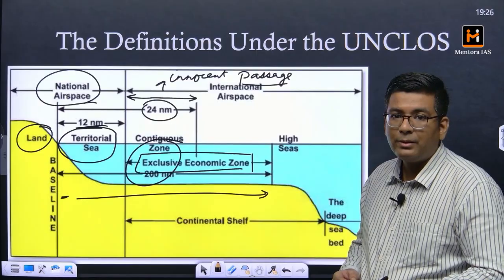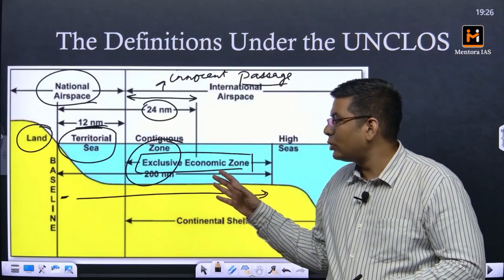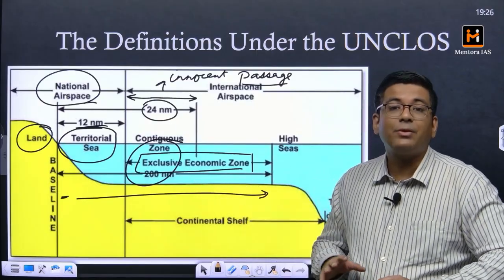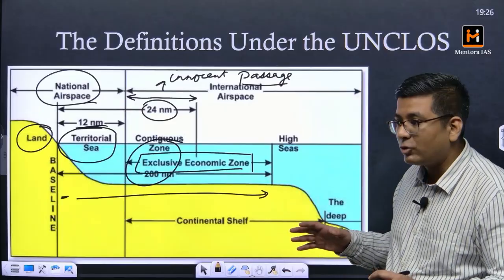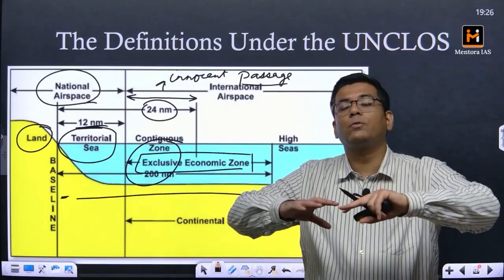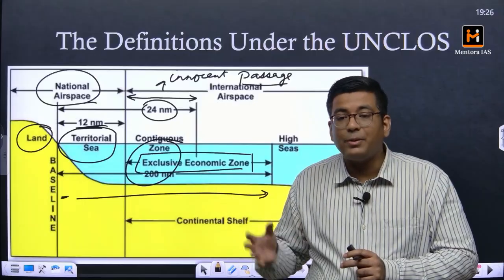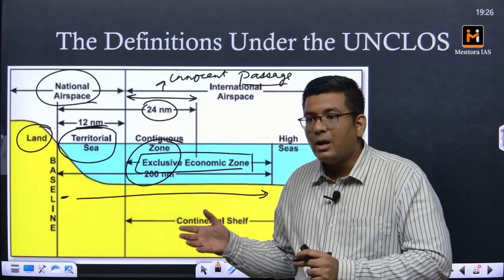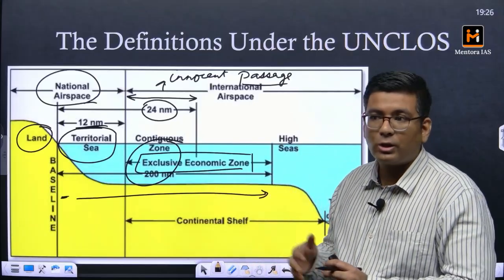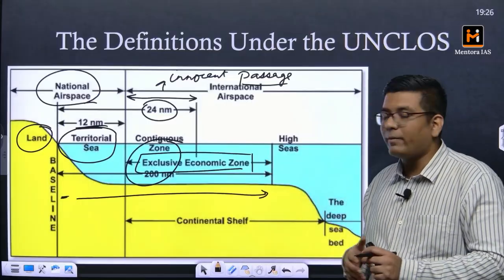Now this 200 nautical mile region is very important, because it gives you a large part of the ocean where you can establish artificial islands, establish research observatories, and take up mineral exploration and fishing expeditions. That is all that can be done.